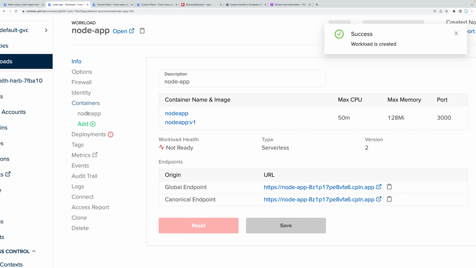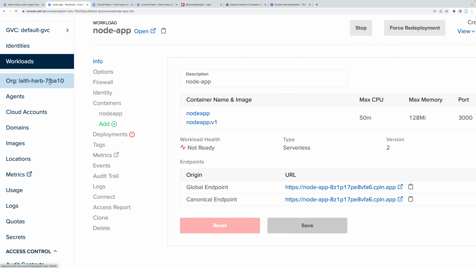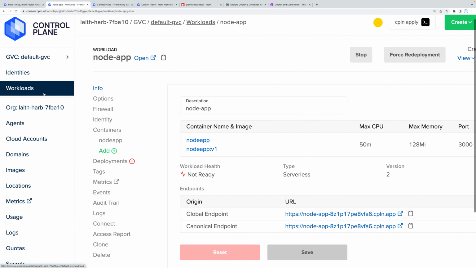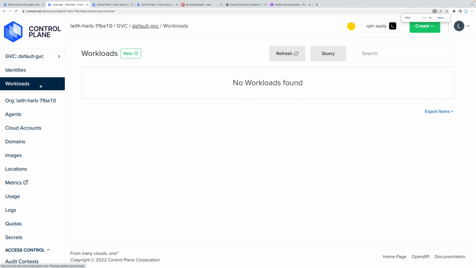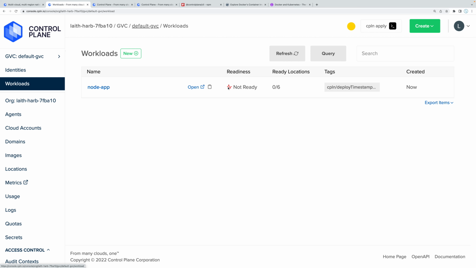So now all we have to do is just go to our workloads. Let's go back to the workloads. Let me zoom out of here to find the workloads. Yes, right here. And as you can see here, it's not ready. It's still going. And right now, 0 out of the 6 locations are ready.